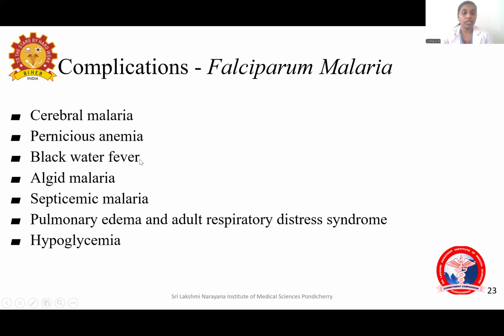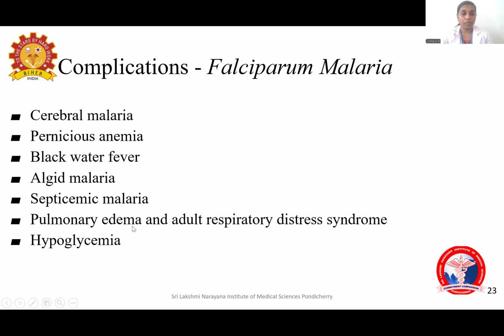And black water fever is due to the involvement of the kidney. It results in hemoglobinuria and darkening of the urine, that is black water fever. Then algid malaria means the patient will develop hypotension and cold clammy skin, that is algid malaria. Then septicemic malaria. These three together are known as pernicious malaria.